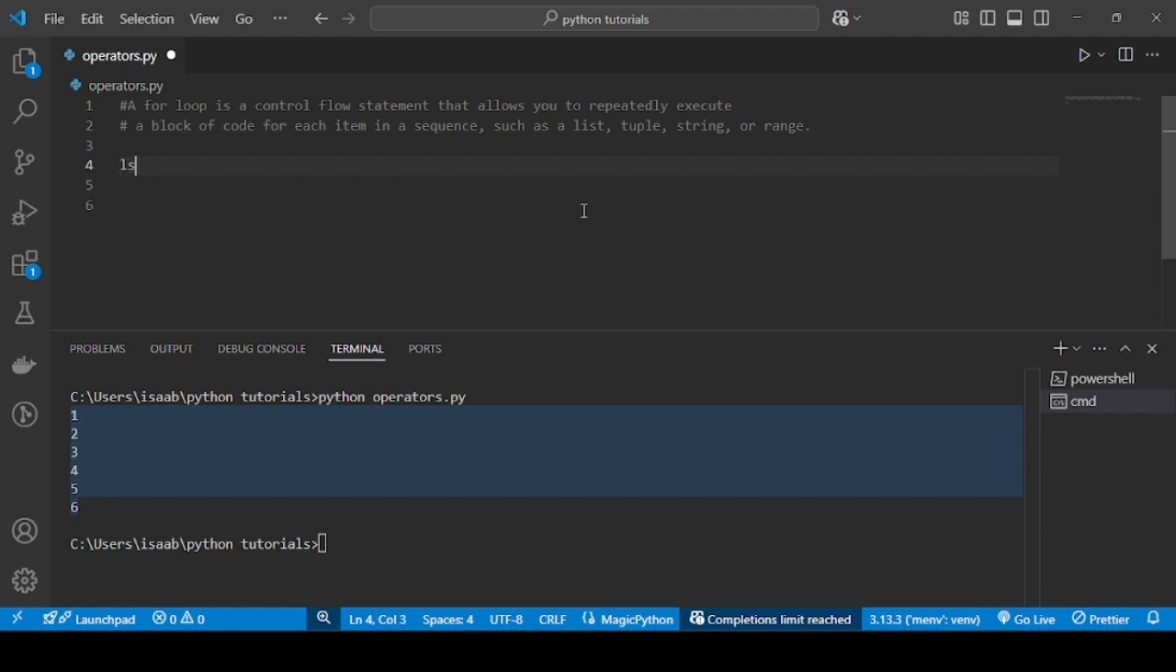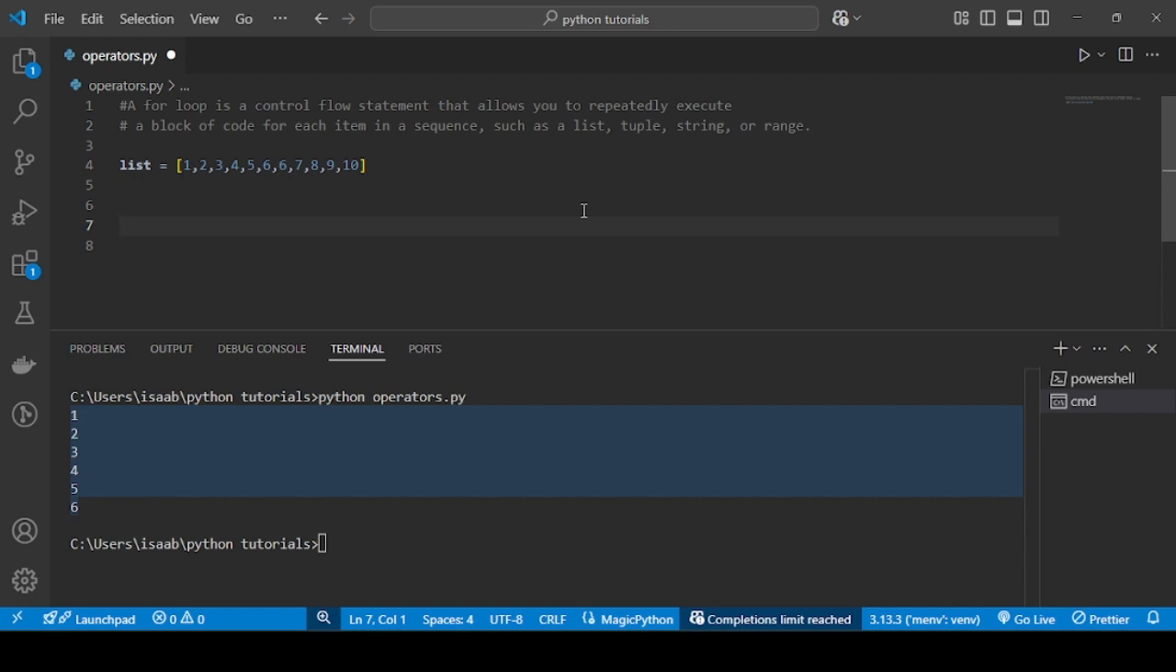Let's start with a list. For example, let us make a list of numbers. For example, 1, 2, 3, 4, 5, 6, 7, 8, 9, and 10. Let us write 1 through 10.